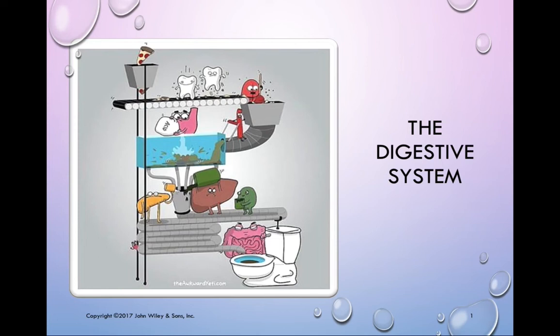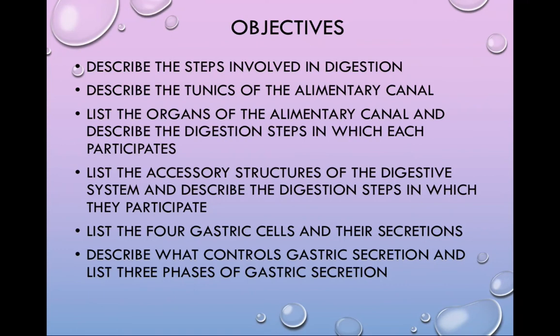So we will surely take time to explain the important ideas and functions about each of the components of the digestive system, and we will work toward an understanding of how all of these structures work together to provide energy for the body. So we have quite a few objectives for this chapter in particular. We are first going to try and gain an overall understanding of the processes that are involved in digestion and how the waste products that are produced will be removed from the body altogether. We will first discuss the different layers that can be found making up the walls of the alimentary canal, and then we will discuss the individual functions of each organ that contribute to it.